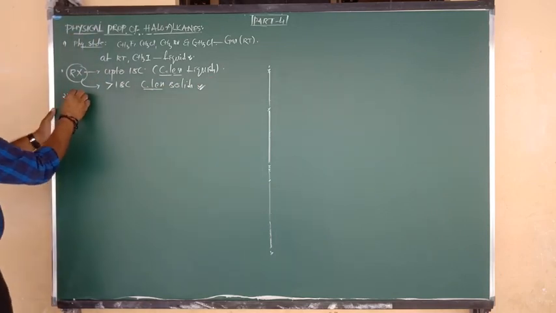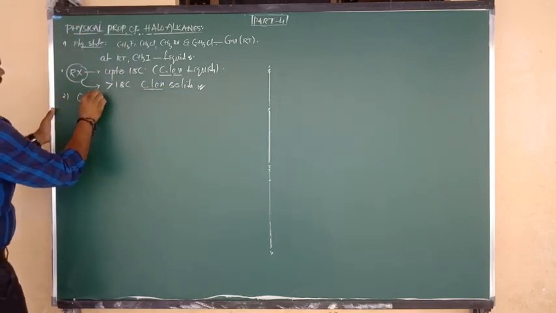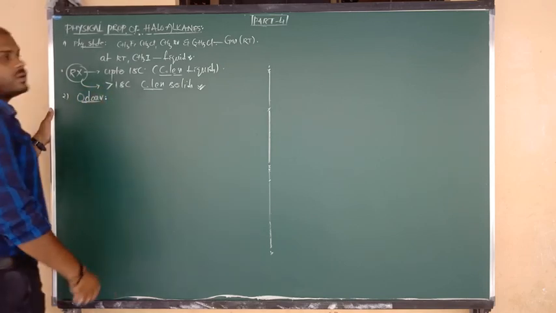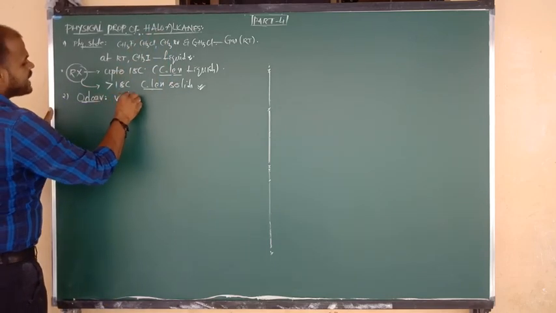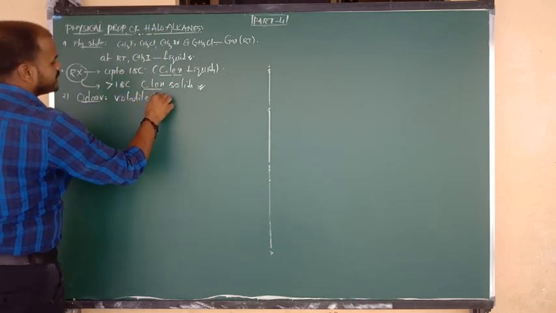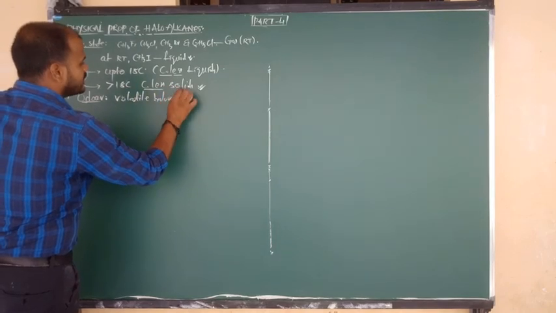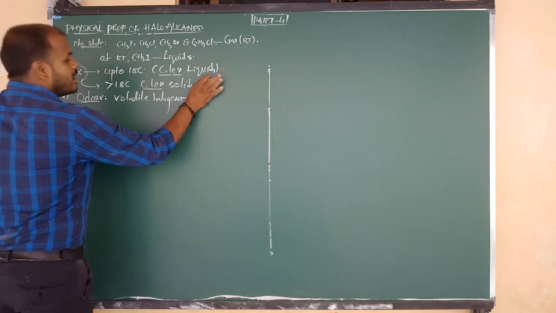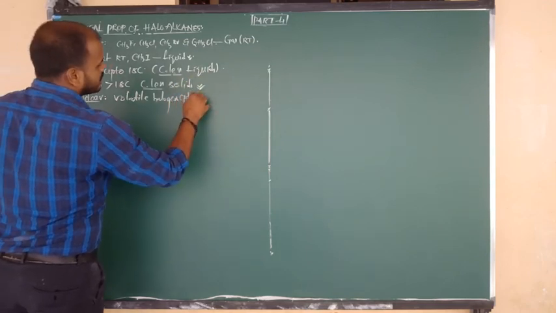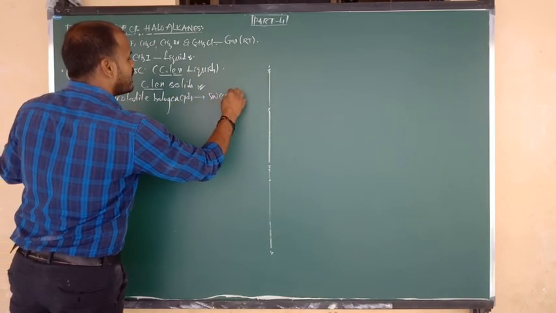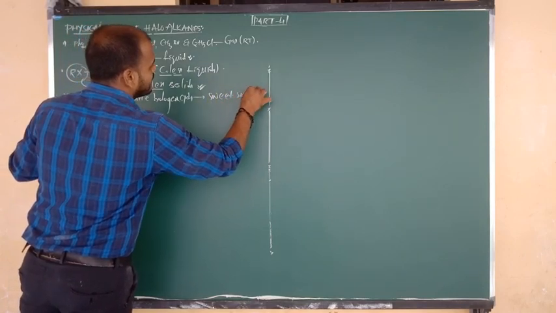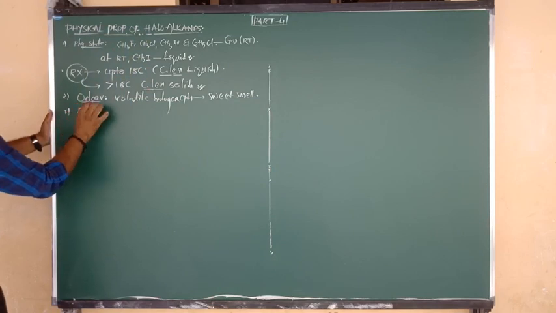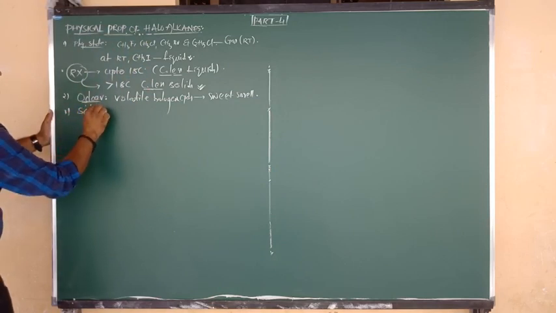Let us go for another topic, that is odor, or smell. So haloalkanes which are having volatile nature, nothing but volatile haloalkanes, or we can say volatile halogen compounds, they have a sweet smell, or we can say a pleasant odor. Next, go for continue. Next information I want to discuss with you is solubility.